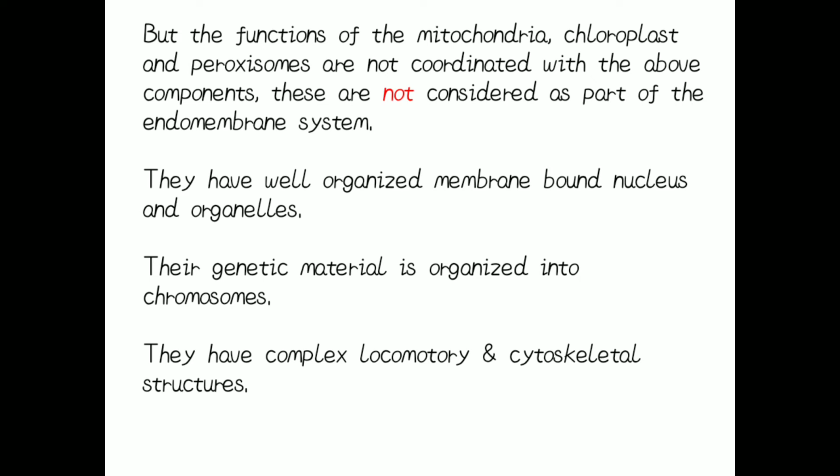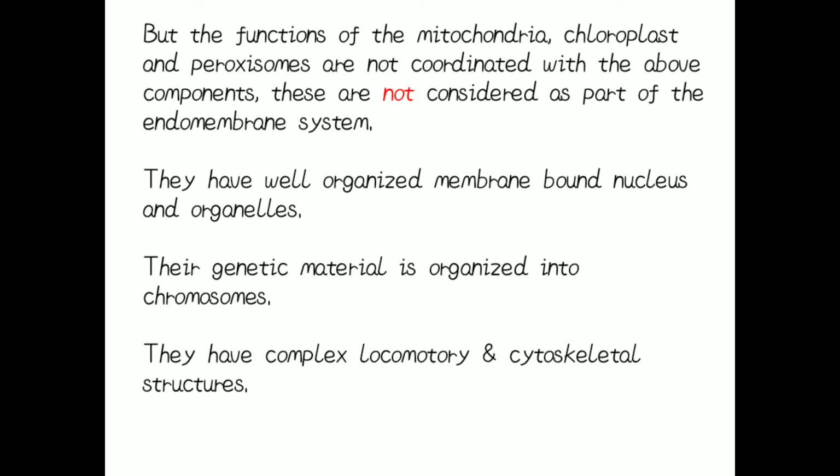Also one thing, the mitochondria, chloroplast and the peroxisome are not considered part of the endomembrane system, because they have a well-organized membrane-bound nucleus and organelles.